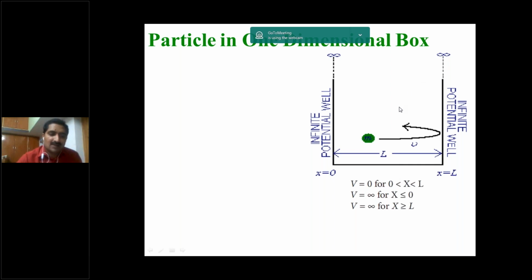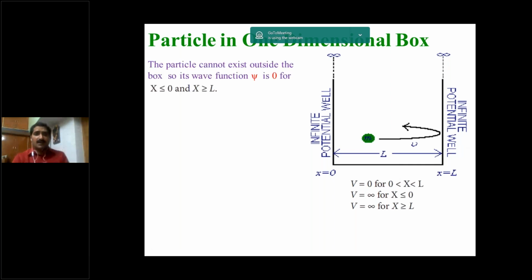The particle has mass m and its position x at any instant can be written as 0 less than x less than L if the particle is available inside the box. If the particle is outside the box, then x less than or equal to 0 or x greater than or equal to L. The potential energy of the particle is infinite outside the box.